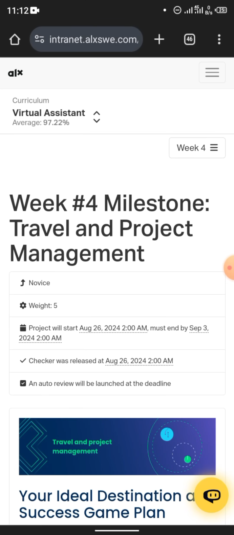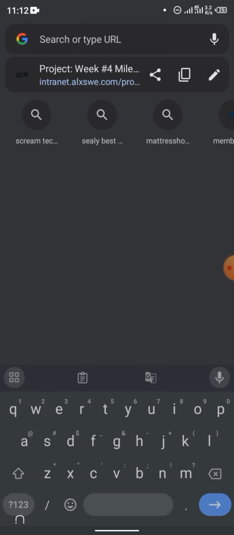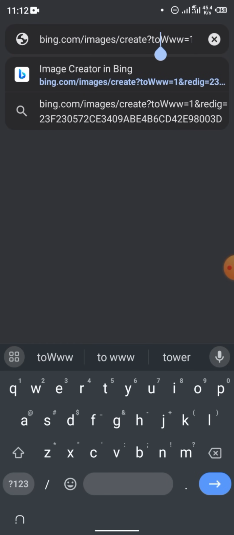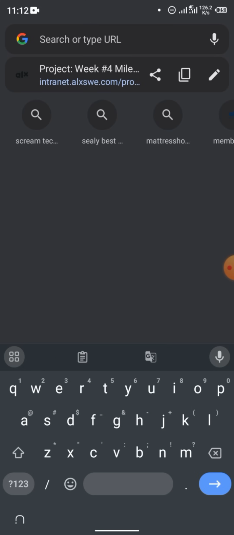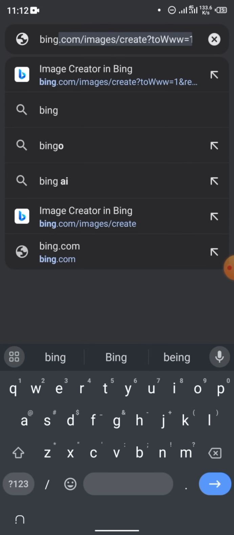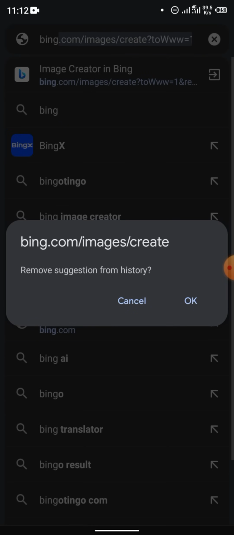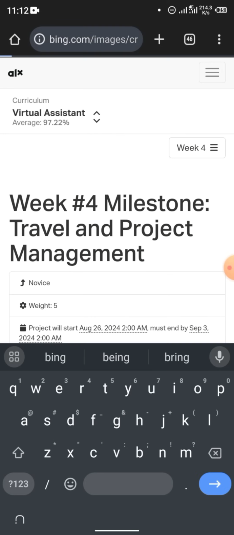And also for the AI image generator part, Microsoft Designer and Adobe Firefly, a lot of people have not been able to access any of those sites. So there are alternatives. Use Bing AI. Just go to your browser and type bing.com/images/create. This is it here, Image Creator in Bing. Just tap it and you'll be redirected to the site.